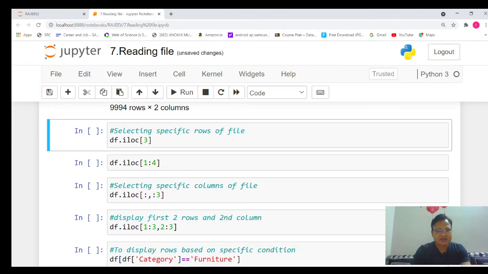One more important thing, many times I don't want to display a particular column's data by the name of the column, but instead we want to mention the index number, the index location. So here if you see, I have written df.iloc, meaning index location 3. So what is index location 3? Just execute it.